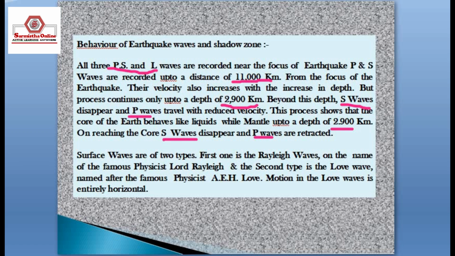Surface waves are of two types. The first one is the Rayleigh waves, named after the famous physicist Lord Rayleigh, and the second type is the Love waves, named after the famous physicist A.E.H. Love. Motion in the Love wave is entirely horizontal.